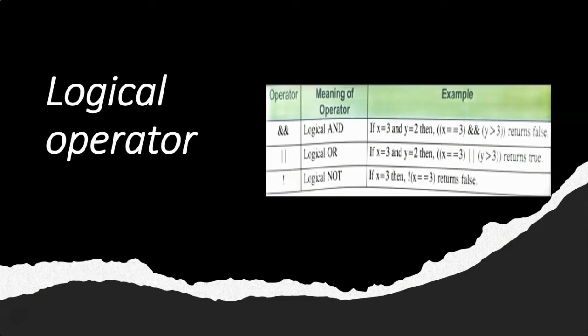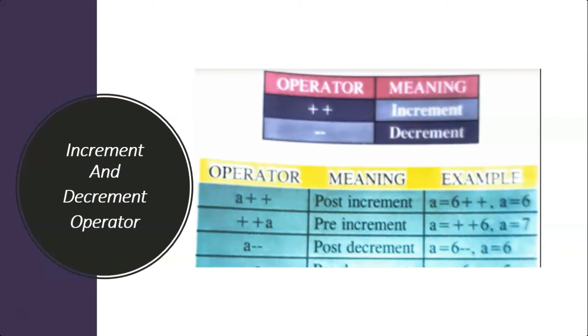The result of a logical operator is either 1 or 0. Increment and decrement operators. The increment and decrement operators are used for adding or subtracting the value of the variable. These operators are referred to as unary operators. You can see the example from the table.